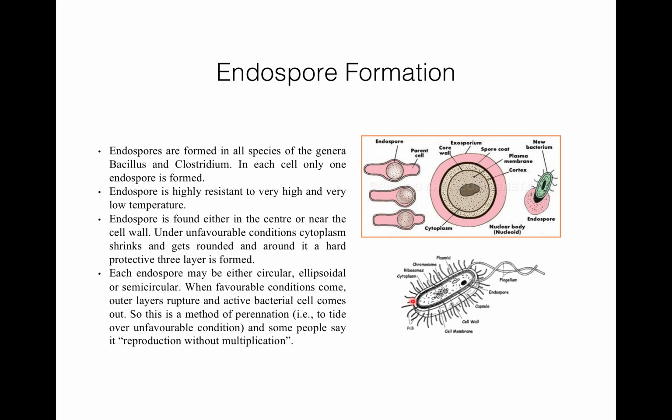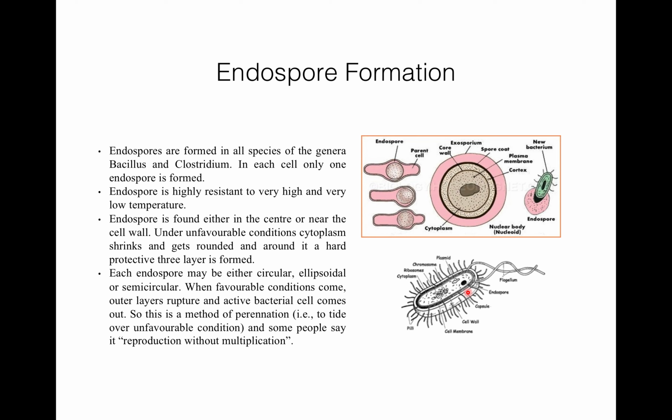So here you can see this is the bacterium where you can see all the parts like pili, cell membrane, cell wall, capsule, cytoplasm, ribosome, chromosome, plasmid and flagellum as well. There is one more thing you can see over here, the endospore. An endospore is highly resistant to very high and very low temperature. It is found either in the center or near the cell wall.